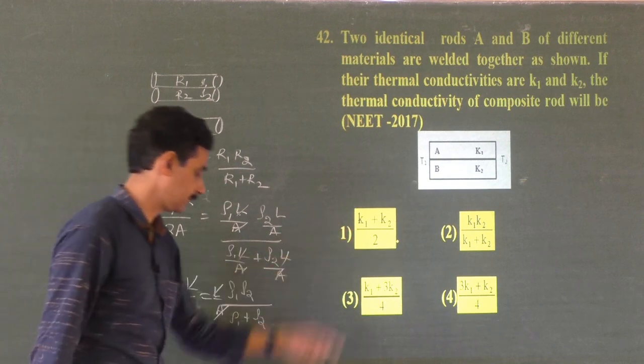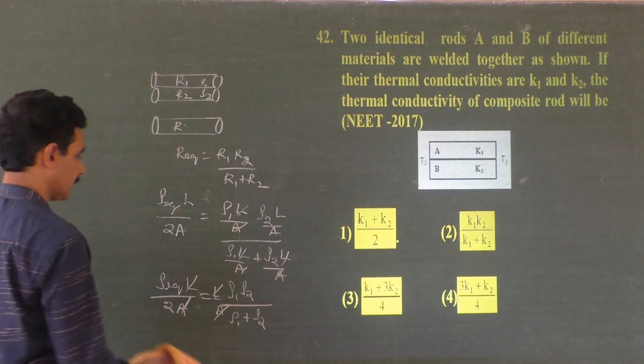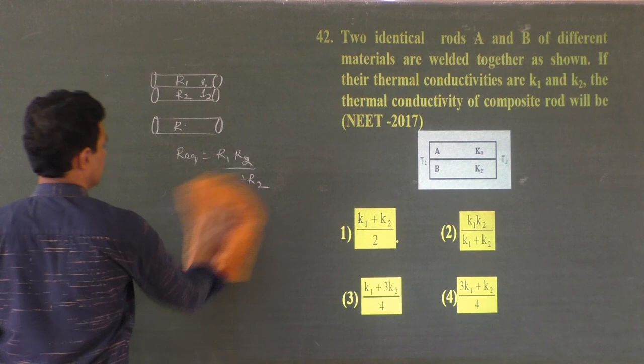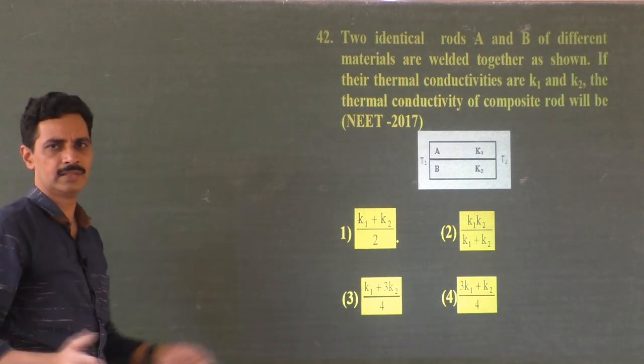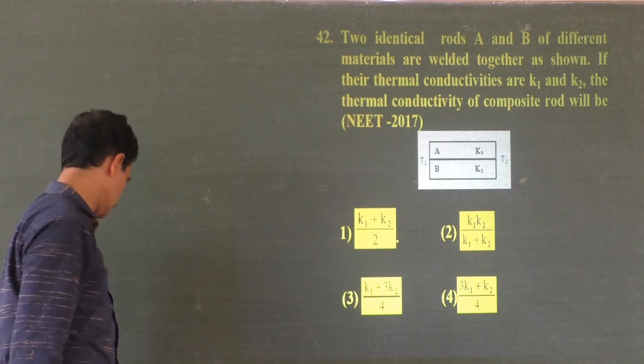So here it is K1 plus K2 by 2, conductivity. Okay, right. So all the similar patterns you can carry on with current electricity, right?